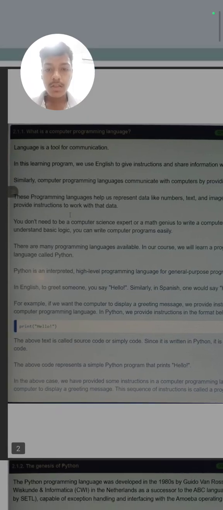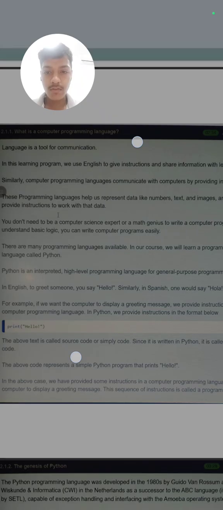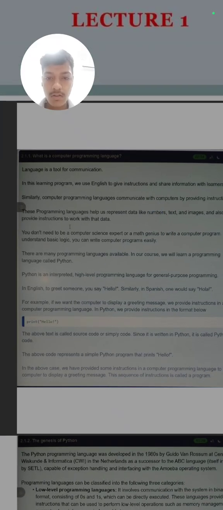These programs help us represent data like numbers, text, images, and also provide instructions to work with data. You don't need to be a computer science expert or math genius to write computer programs or understand basic logic. You can write a computer program easily. So basically this line says that we don't need to be an expert in math, English, science, or any other language. We just need some basic concept of computers, and this is the main thing.